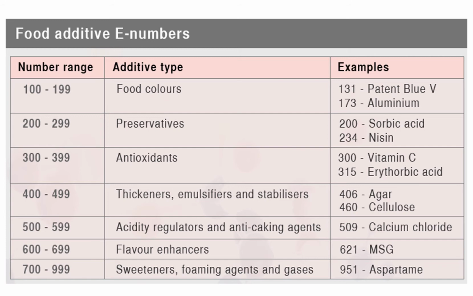There are different thickeners, emulsifiers and stabilizers also added which have the code 400 to 499. Example, agar has the code of 406. Similarly, there are acidity regulators, flavor enhancers, sweeteners, etc. and they have their own coding system.